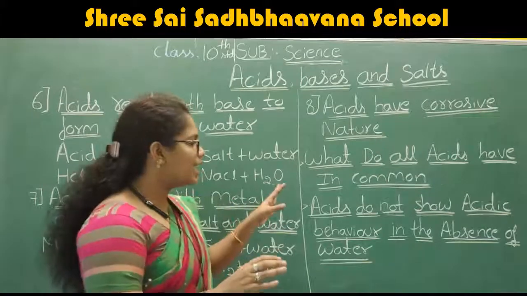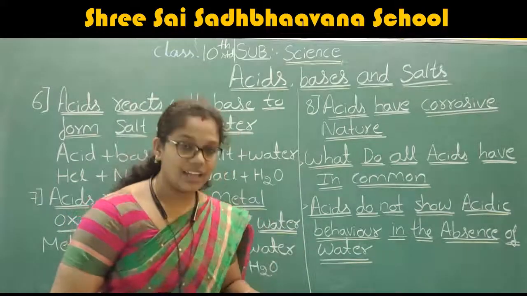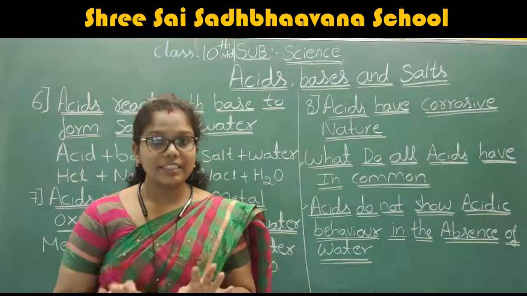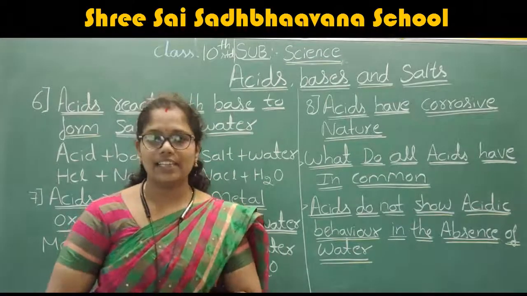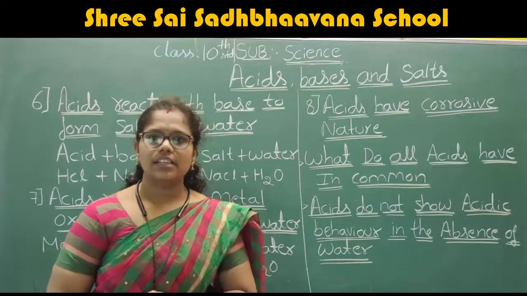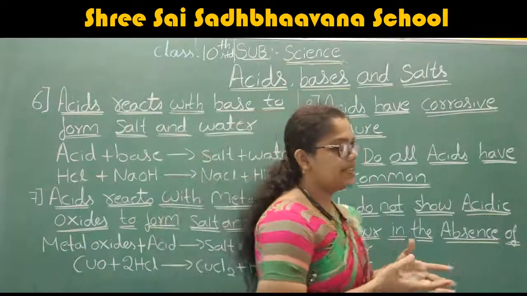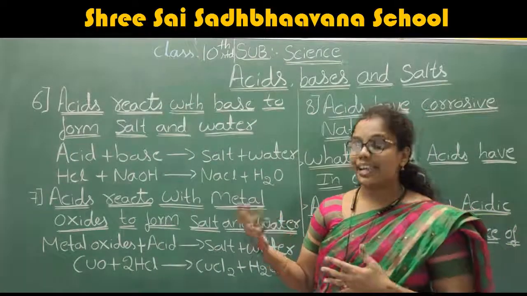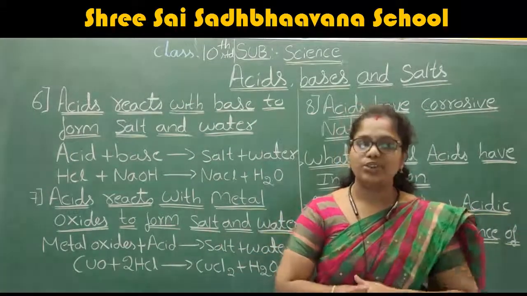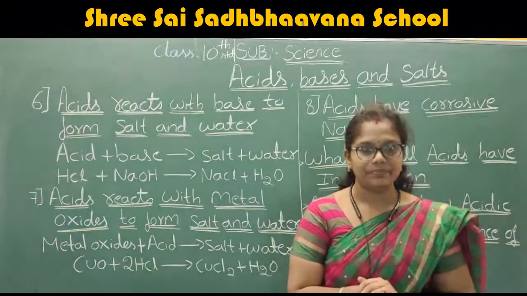If any acid is poured on our skin or on our cloth, what happens? The burning of the skin, the burning of the cloth takes place, right? Suddenly if the acid is poured onto our skin, the whole skin is burning.